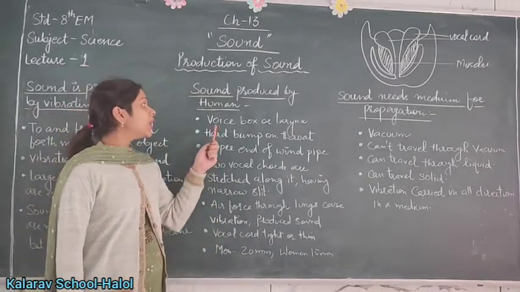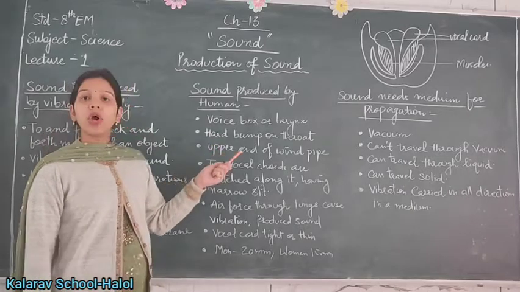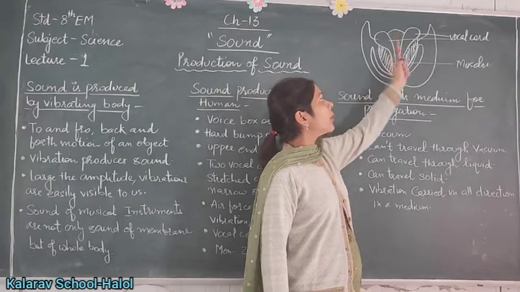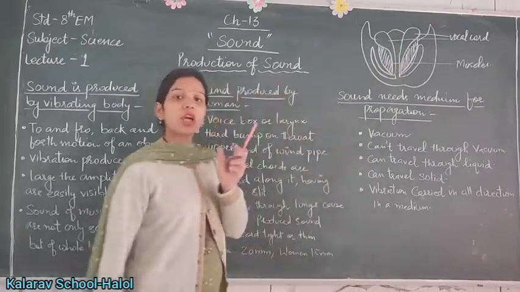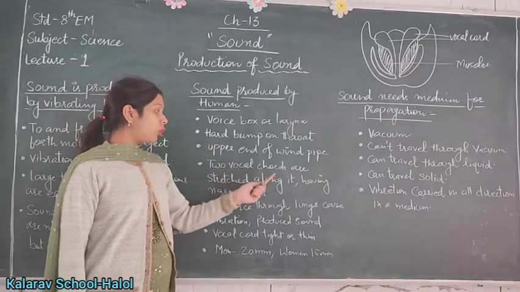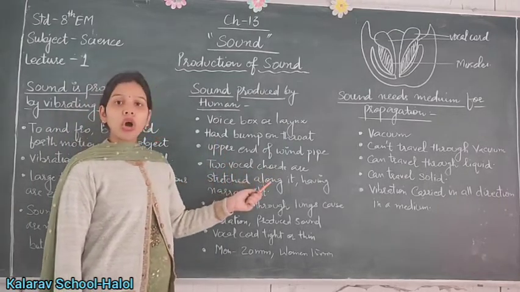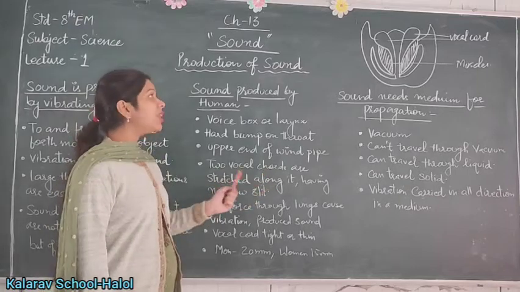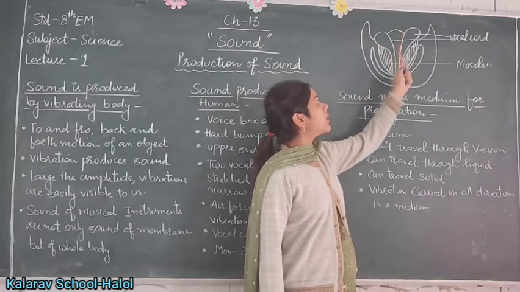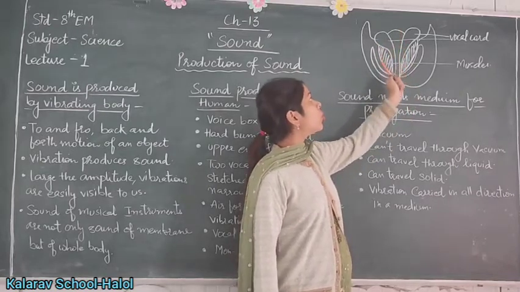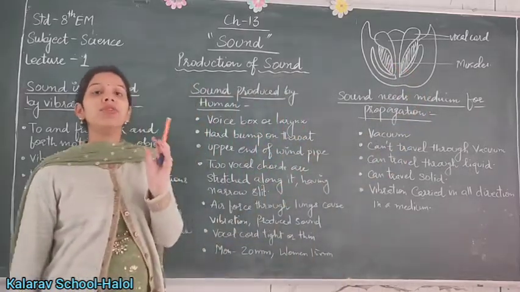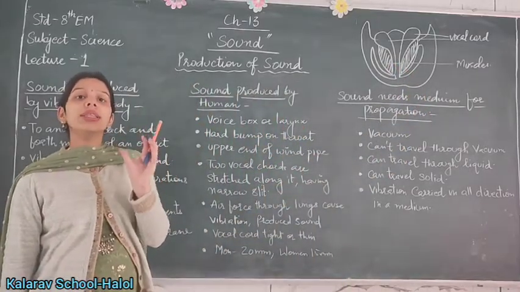The voice box is at the upper end of the windpipe. From here the voice box starts. In the voice box there are two vocal cords stretched along it, having a narrow slit. You can see the two vocal cords here and the narrow slit. The two vocal cords have muscles along them which help to stretch the vocal cords thin or thick.